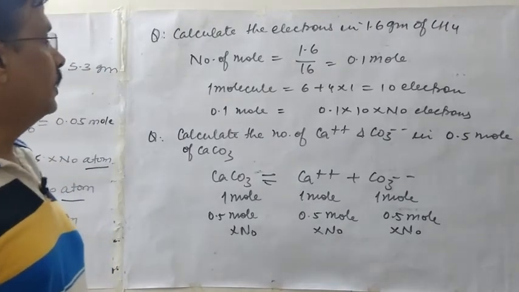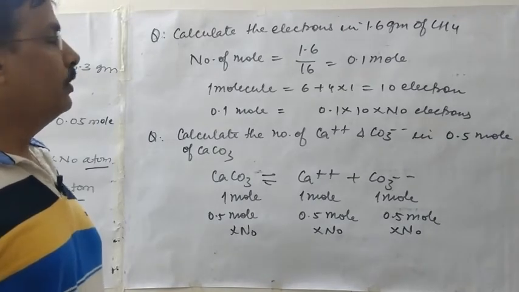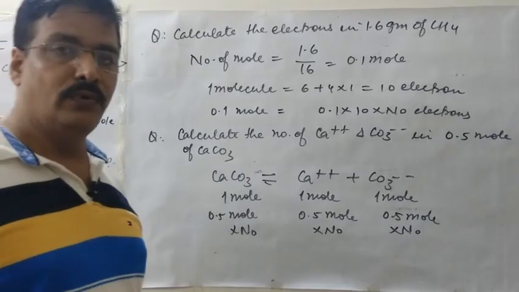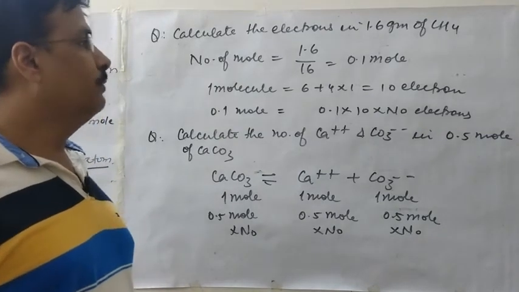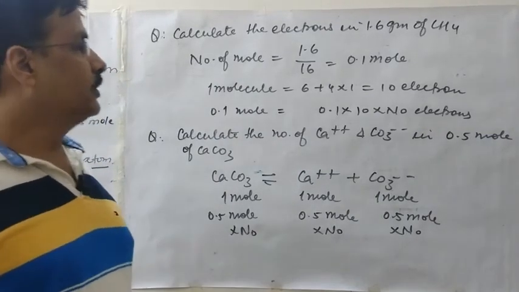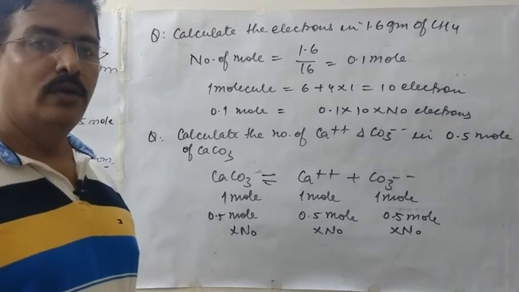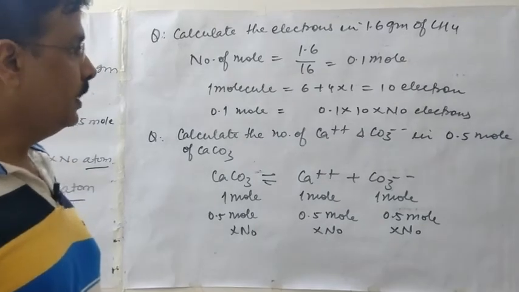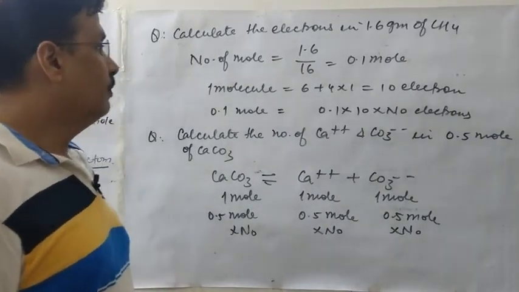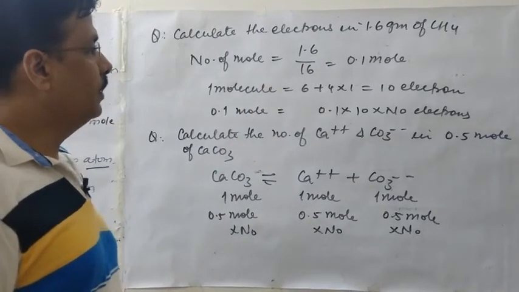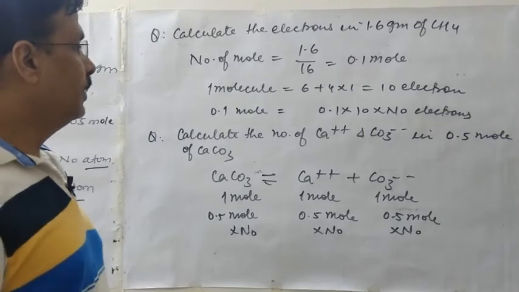Now the next question: calculate the number of electrons in 1.6 grams of methane. We already know that the weight is given, so first we calculate the number of moles, weight upon molecular weight of methane. So 1.6 upon the molecular weight of methane, which is 16: carbon 12, hydrogen 1 times 4, that is 16. So the number of moles of methane is 0.1 mole. Clear?